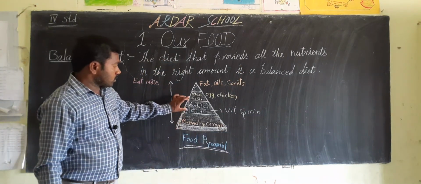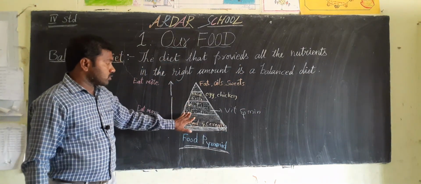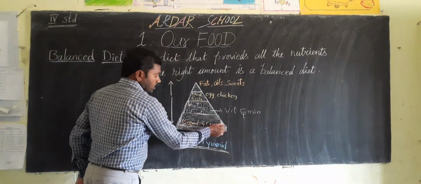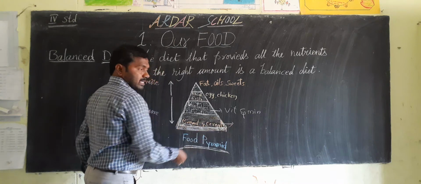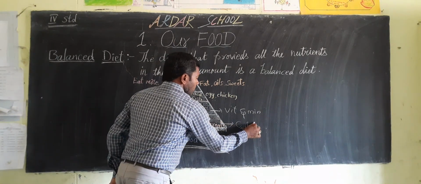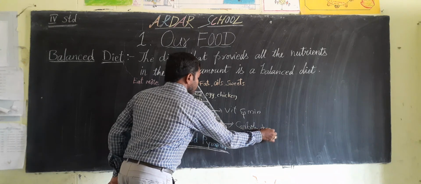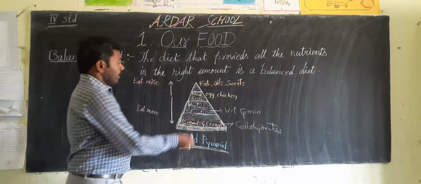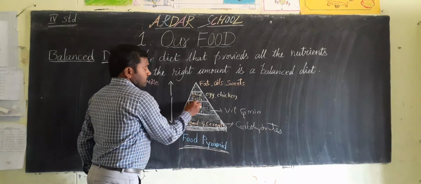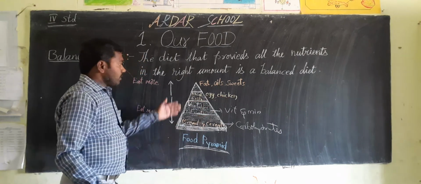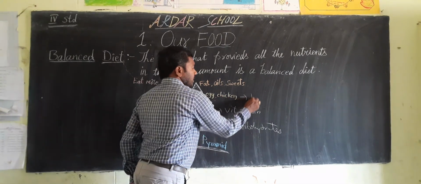From the vegetables and fruits we get vitamins and minerals. From the bottom level, bread and cereals, we get carbohydrates. In the third level there are meat, fish, egg and chicken. From this we get proteins.